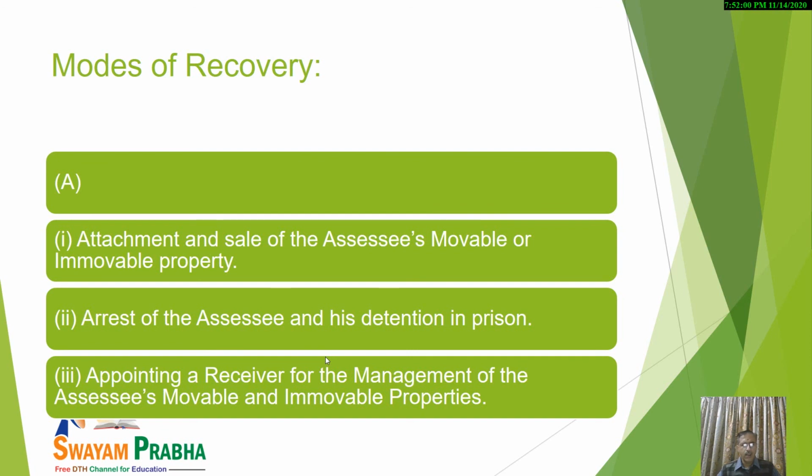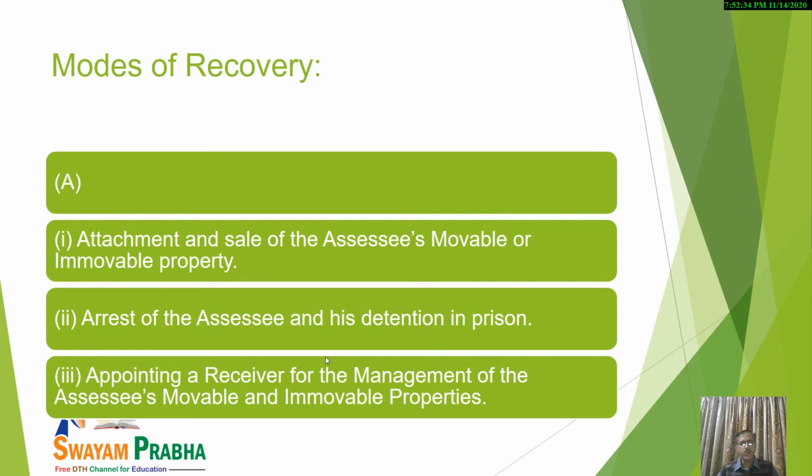Third, when the assessee has movable or immovable property, we may appoint a receiver. The assessing officer may arrange to appoint a receiver for the management of the assessee's movable and immovable properties, and of the income, if any, that arises from such property.